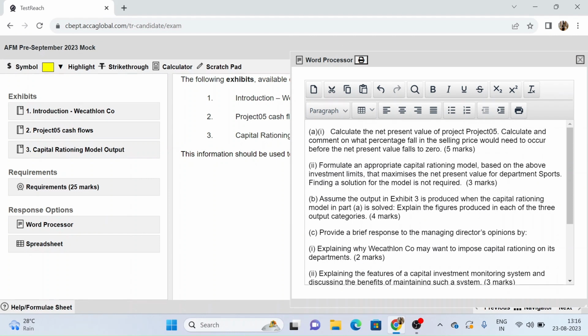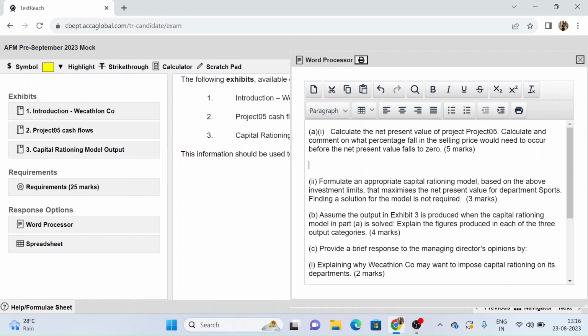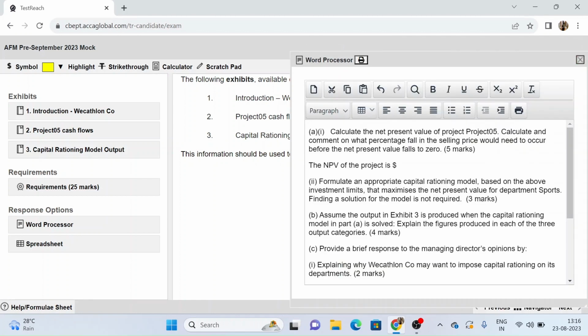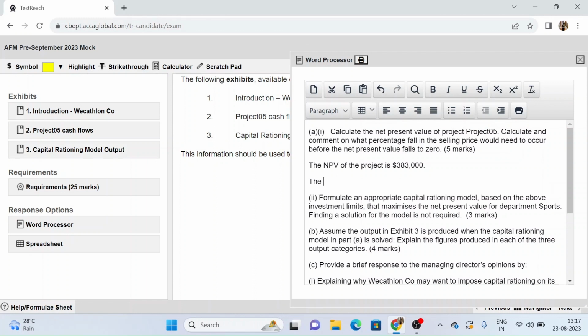So I can write my answer over here. The NPV of the project is, how much was it? I think 383,000. Yes, roughly $383,000.